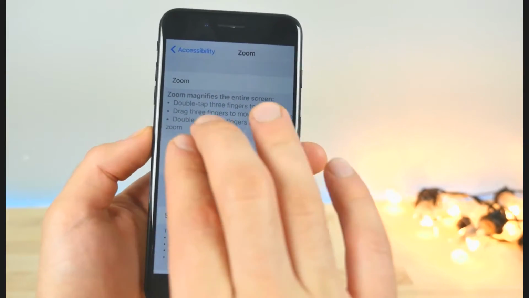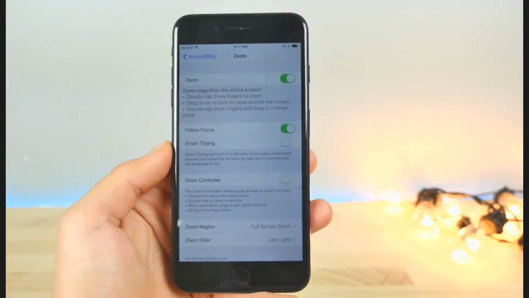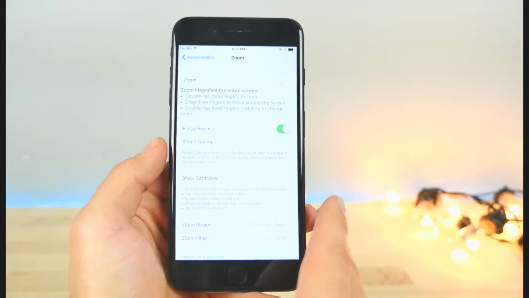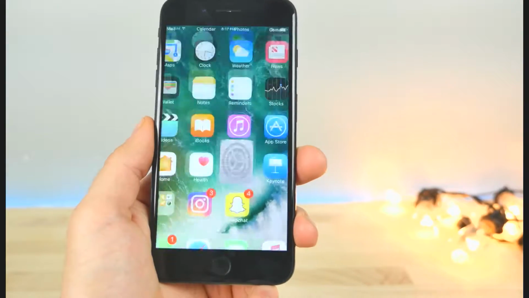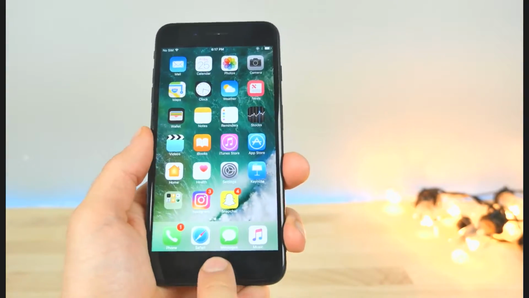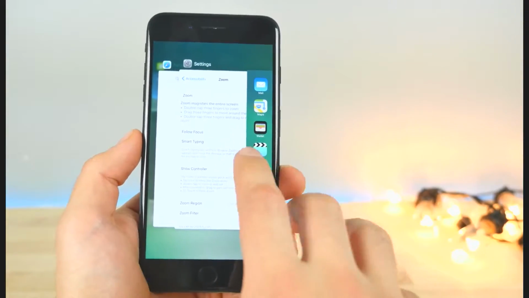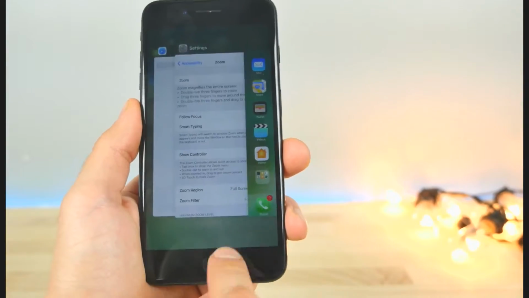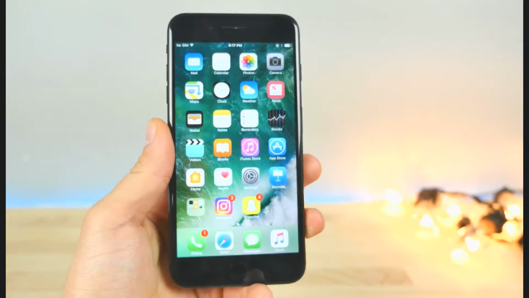It's going to be a little bit zoomed in, but double tap with 3 fingers, and now the shortcut is set. So every time you triple click your device, it will dim the display. Now warning, this will slow your device down. Every time you click the home button or app switcher, there will be a little bit of lag or delay as your device is waiting to see if you're going to triple click. So take note, it will slow your device down, but it's a very handy shortcut.